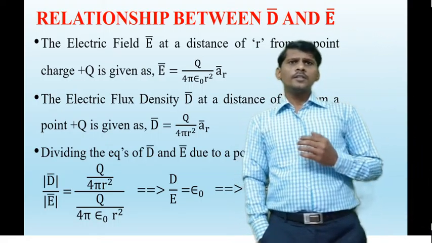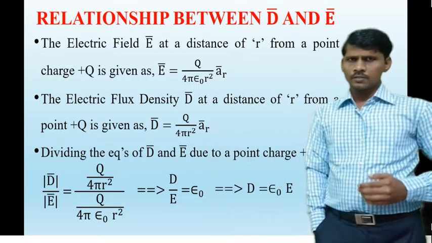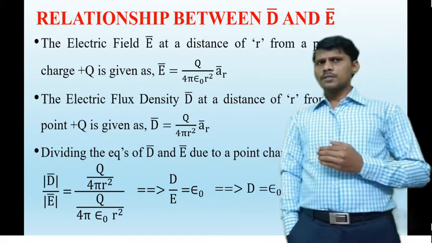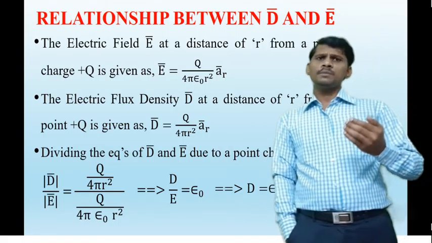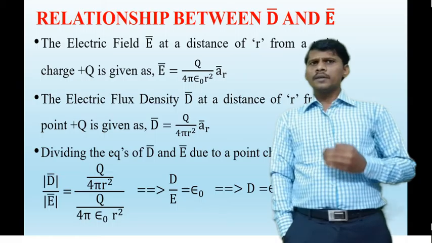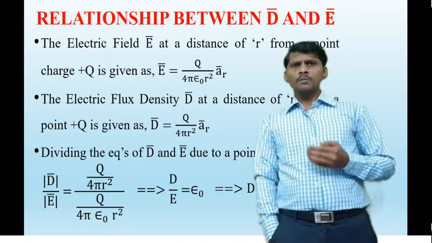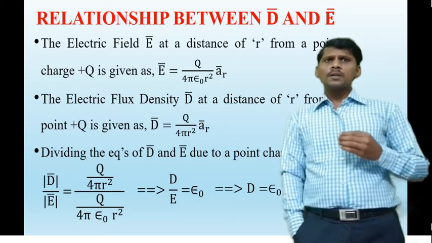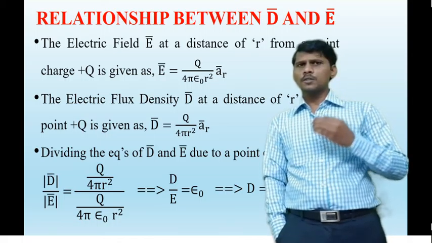This is the relationship between electric flux density and electric field intensity, where epsilon naught is the permittivity of free space. In general, epsilon is equal to epsilon naught into epsilon r. Epsilon is the absolute permittivity of the medium, epsilon naught is the permittivity of free space, and epsilon r is the relative permittivity. In free space or air, the value of relative permittivity is 1. So for free space, epsilon r is equal to 1, therefore epsilon is equal to epsilon naught.